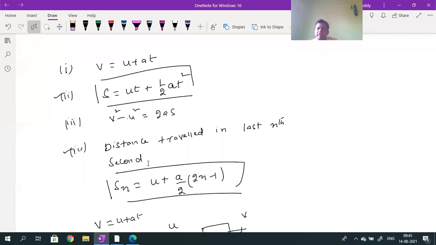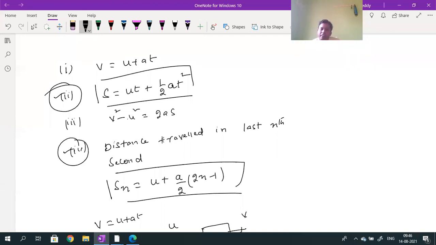Yes, this will be uploaded on YouTube. You can see this video. Now the difference between the second equation and the fourth equation, understood? The second one will give you the total distance traveled for the total time of journey t. The fourth one will give you the distance traveled in the last second of the journey. Last second of the journey means Sn. Sn formula is u plus a by 2 into 2n minus 1.